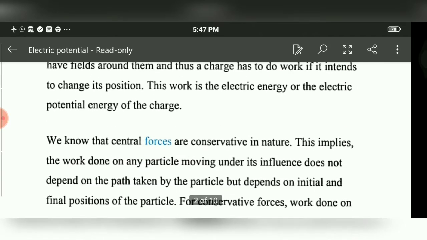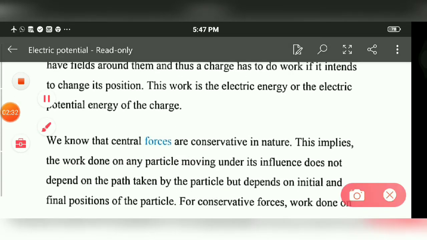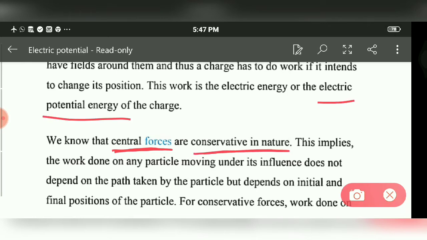So we can say potential energy is the amount of work done in moving a charge or a body in a given region of field. Now these central forces are conservative in nature. Gravitational and electric forces are also central and conservative in nature.